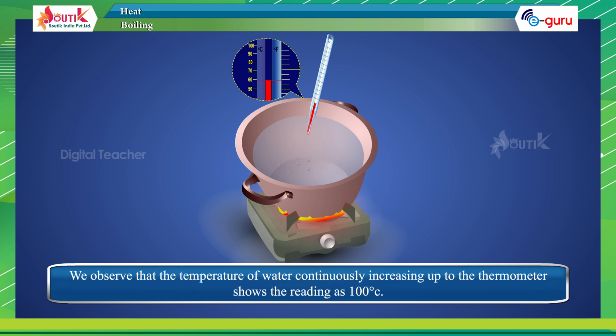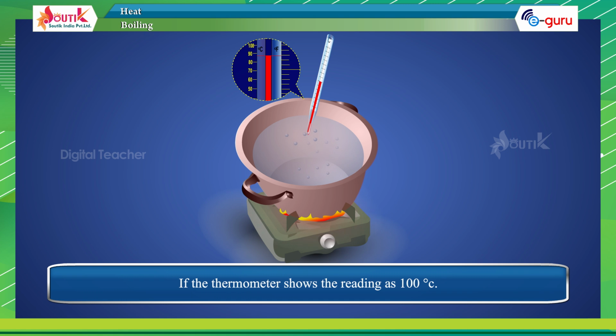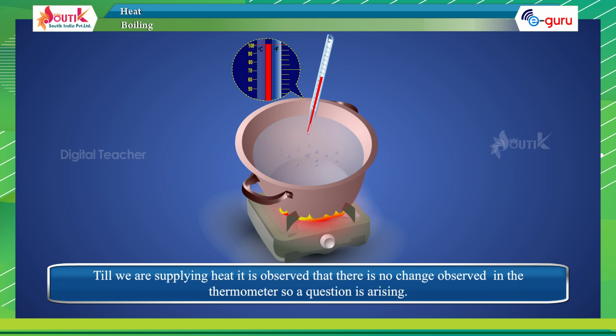We observe that the temperature of water continuously increases until the thermometer shows a reading of 100 degrees centigrade. When the thermometer shows 100 degrees centigrade, even while we are supplying heat, it is observed that there is no change in the thermometer.